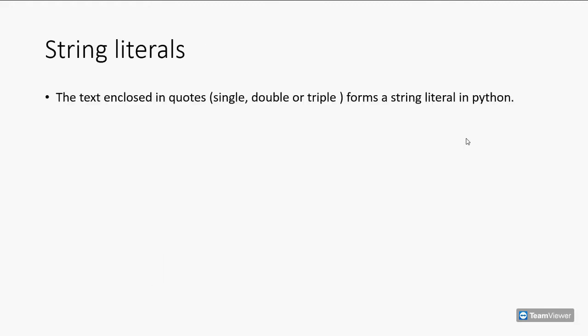So what are string literals? The text enclosed in quotes, be it the single quotes, double quotes, or triple quotes, that text forms a string literal in Python. For example, 'A' enclosed in single quotes, 'ABC' enclosed in single quotes, "ABC" enclosed in double quotes. These are all string literals in Python.